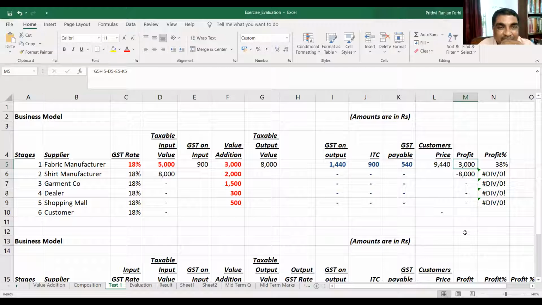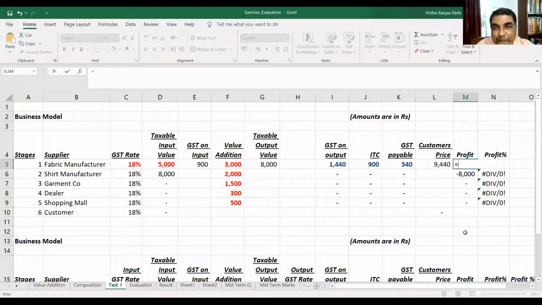Then you also paid GST on that. So 5,000 plus 900 you paid. Yes or no? Plus you also paid tax on value addition, that is 540. So let me explain once again.